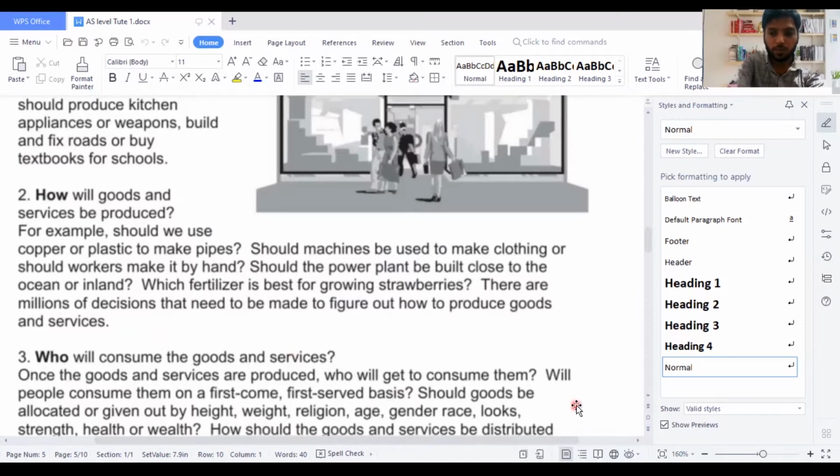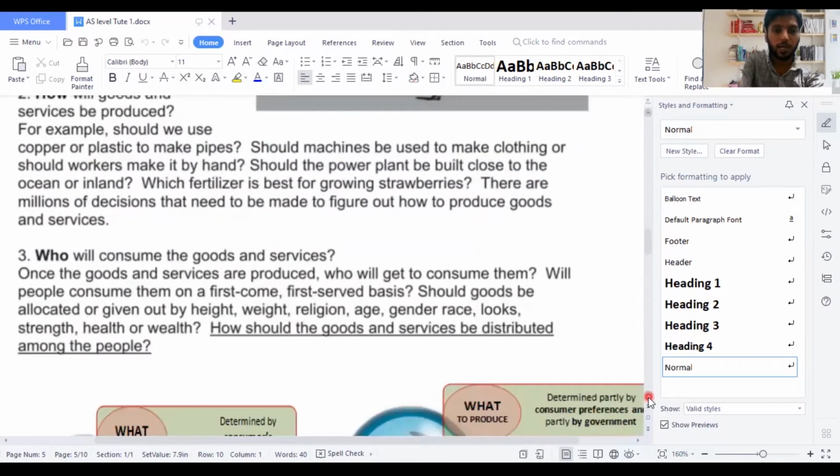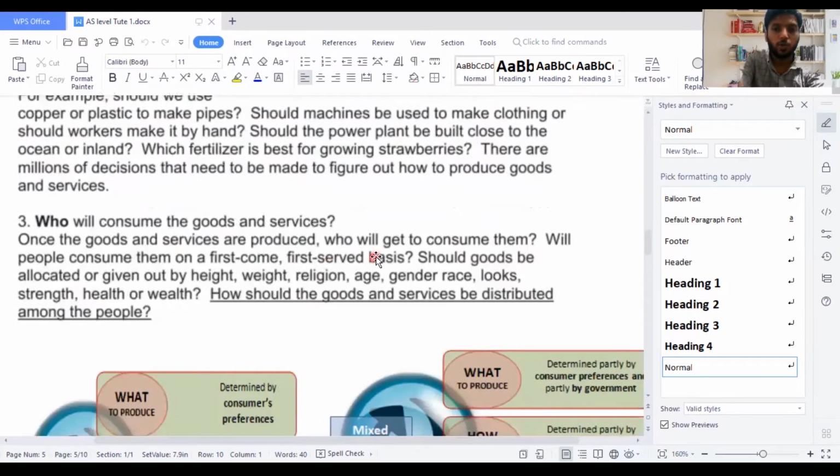And then we move on to the third part: who will consume the goods and services? Once the goods and services are produced, who will get to consume them? Will people consume them on a first come, first served basis? Should goods be allocated or given out by height, weight, religion, age, gender, race, looks, strength, health or wealth? How should the goods and services be distributed among the people?